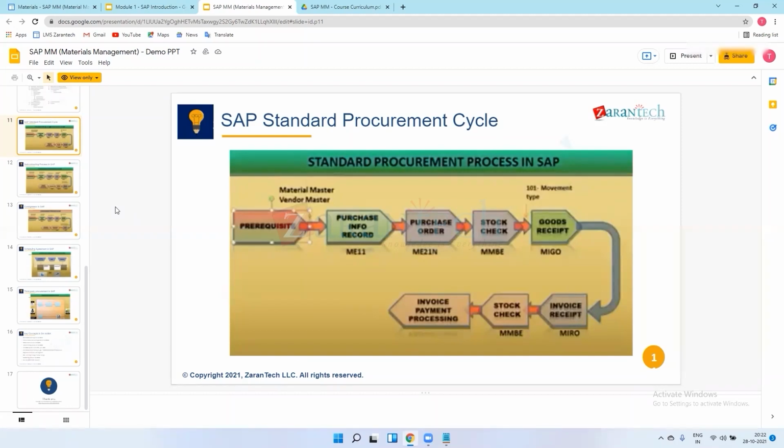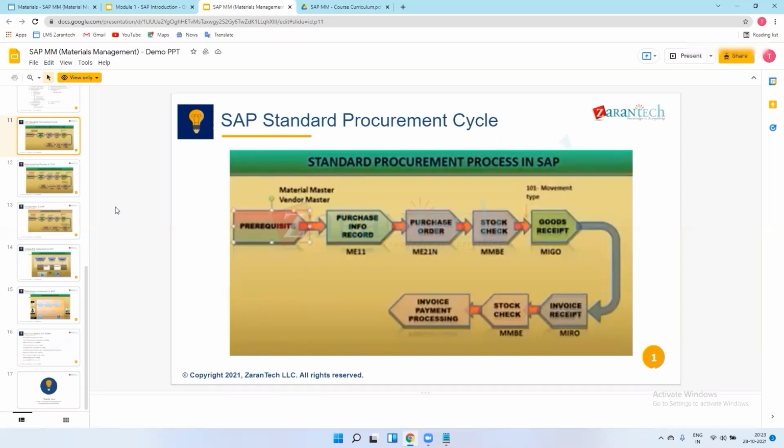Brownfield means we have some basic parameters, a platform for SAP, and we are just introducing other modules like FI or PP or SD. And nowadays we are also converting our ERP system to an S4 HANA system.